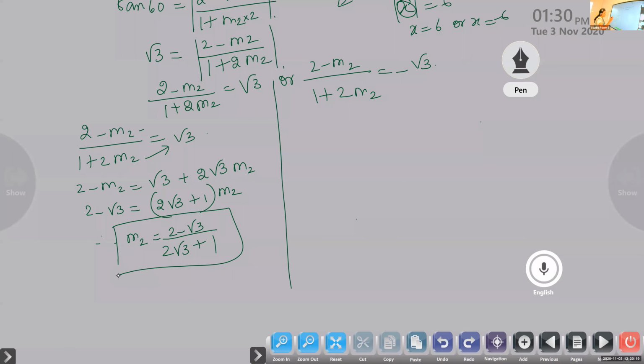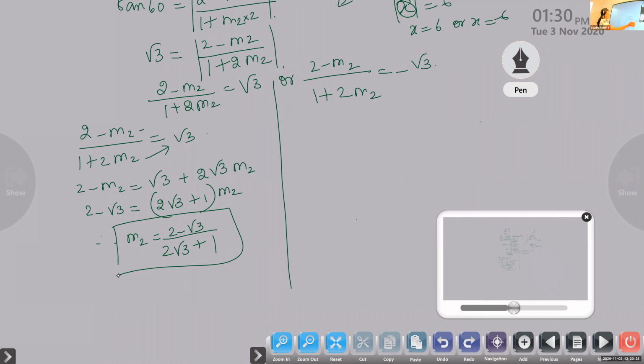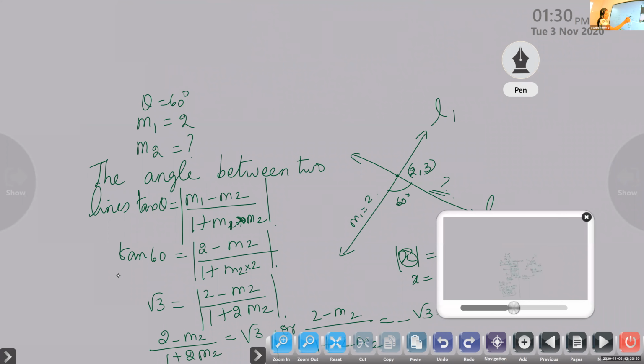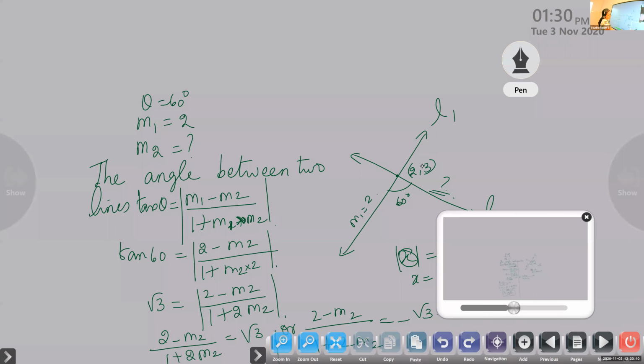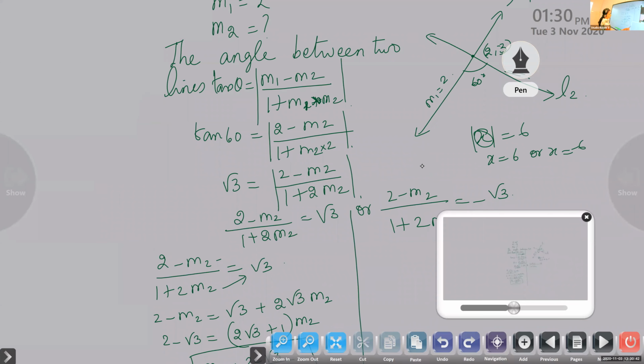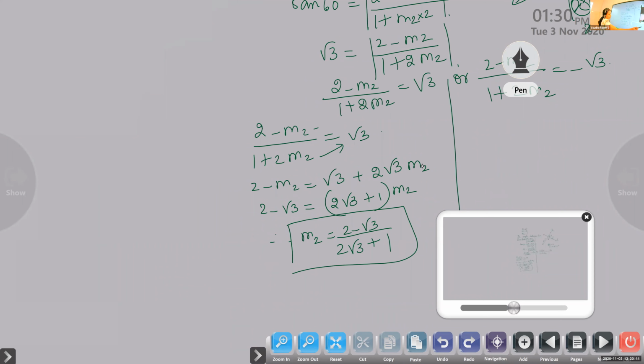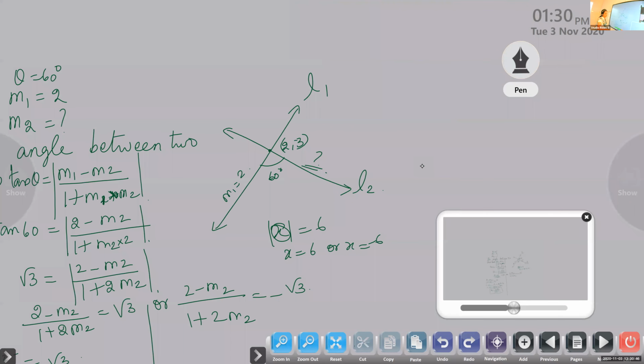Okay. Now we have the slope. Already one point is given. What is the point? Look at the point. We want to find the equation here. It is passing through the point 2, 3. We want to find the equation of L2. It passes through the point 2, 3. Is it okay? We want to find the equation of L2.